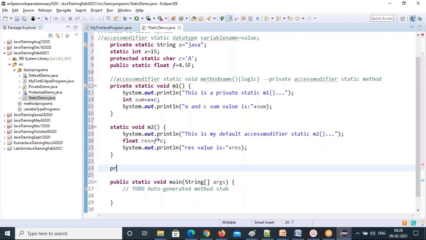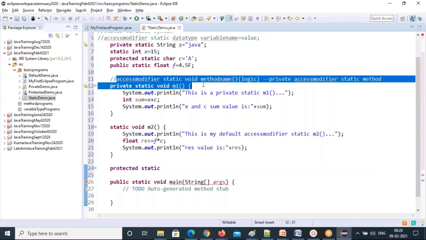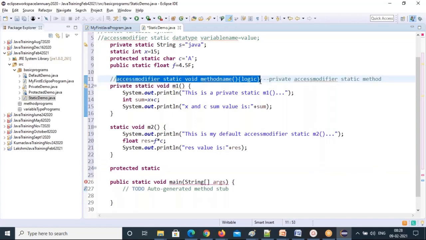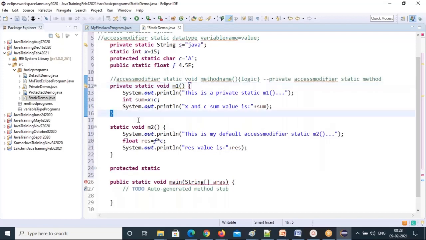Next method is protected static. See, everything I'm deriving is based on this formula. Every method starts here and ends here. Only after that can you start the next method. You cannot write a method again inside this method. Don't do that.